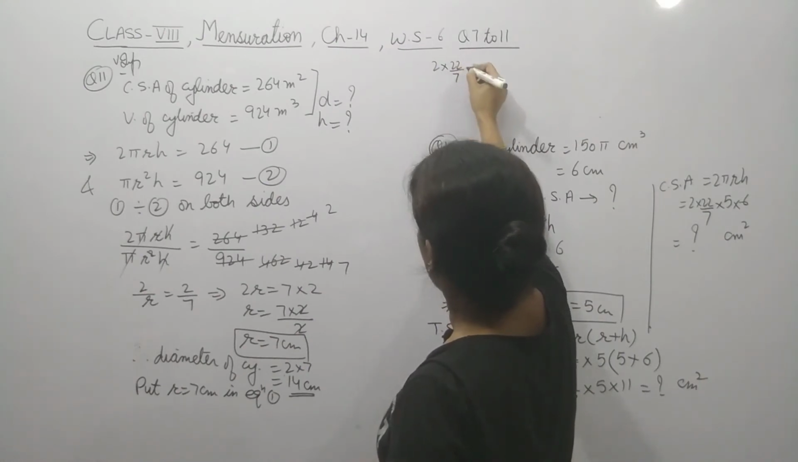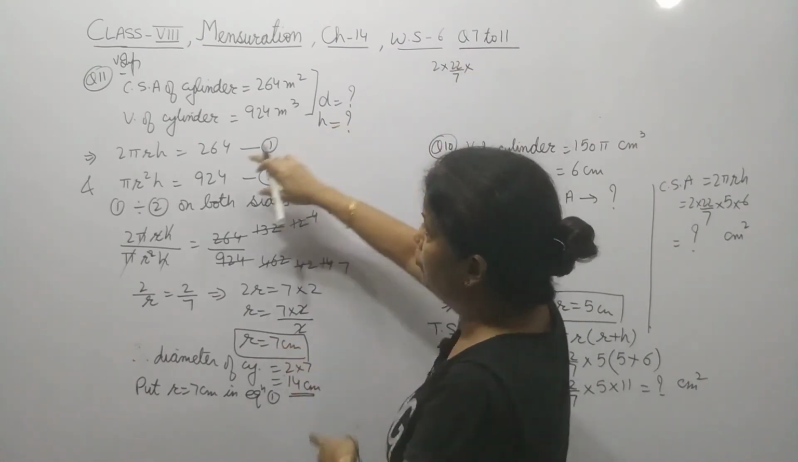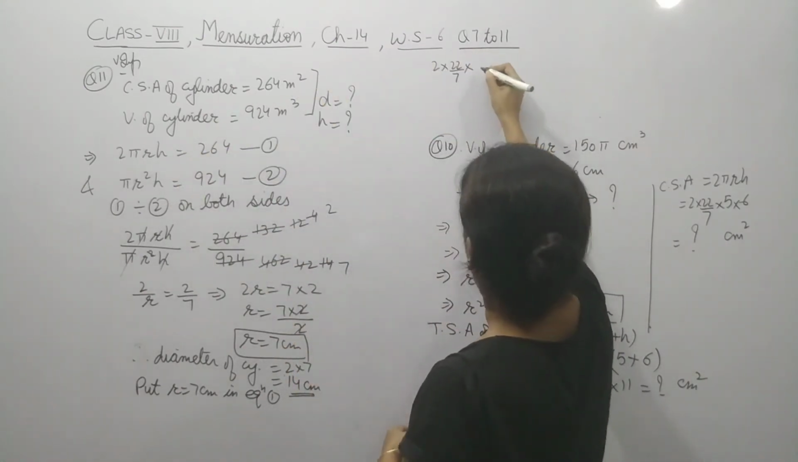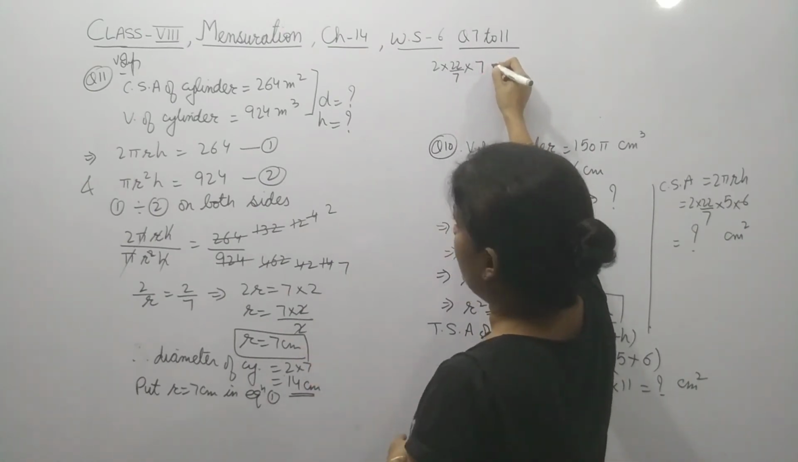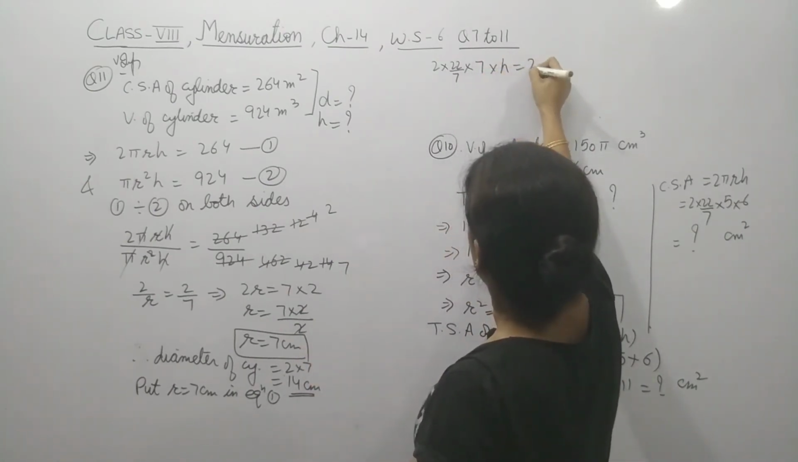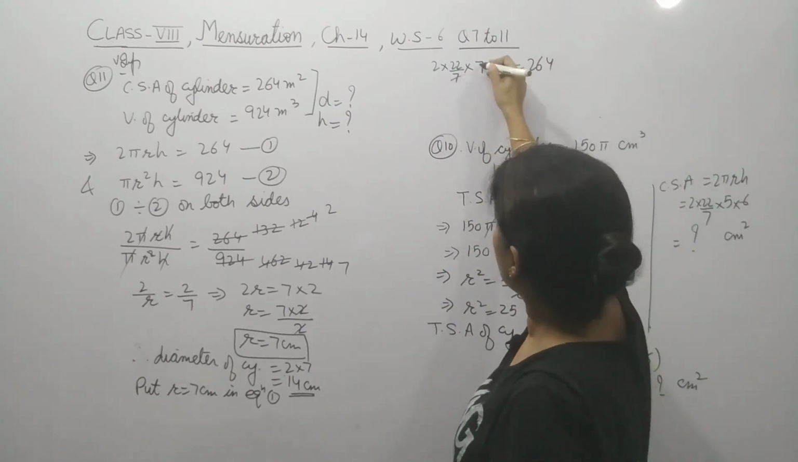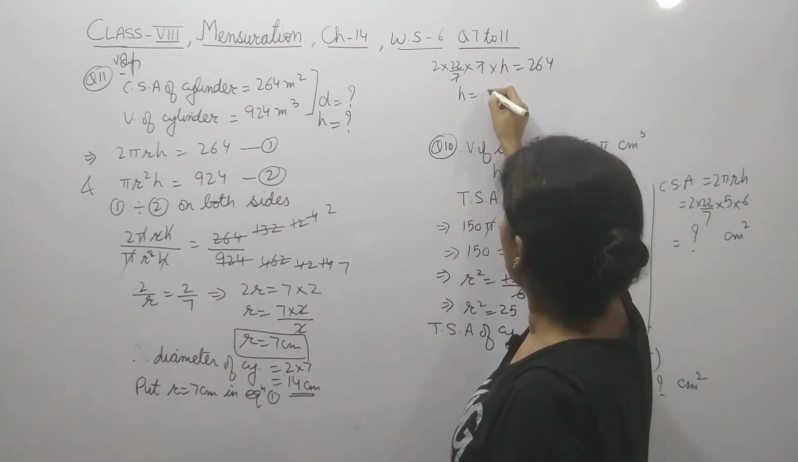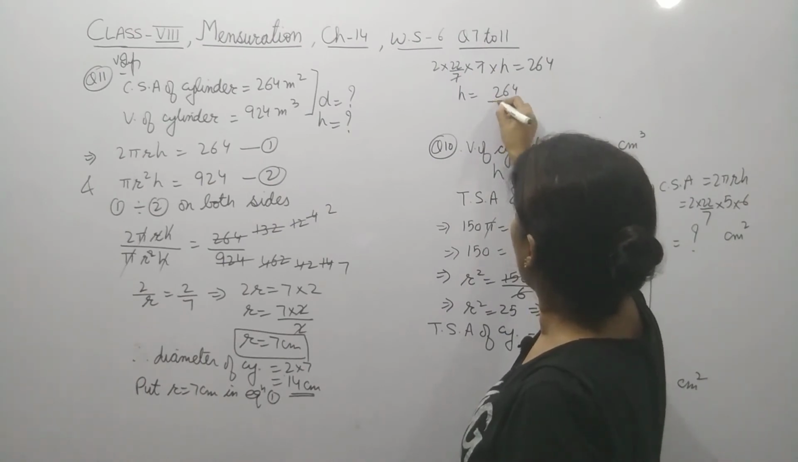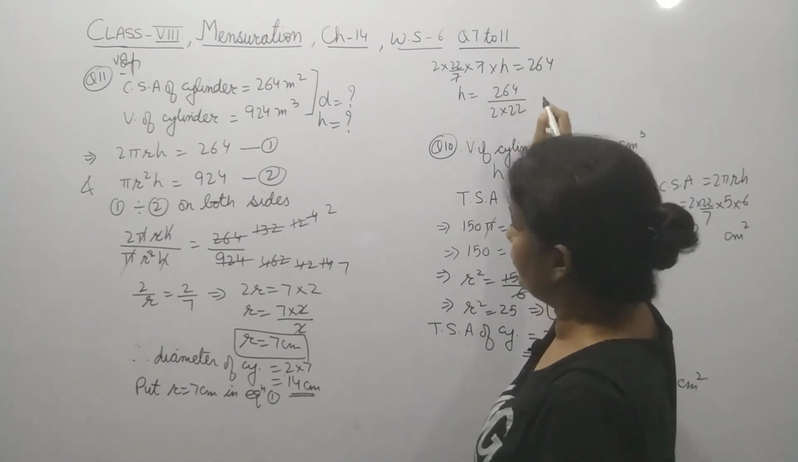22 by 7 into r, as 2 pi rh. So into r means 7 multiply h equals 264. This result we will get. Cancel it. So h equals 264 upon 2 into 22.